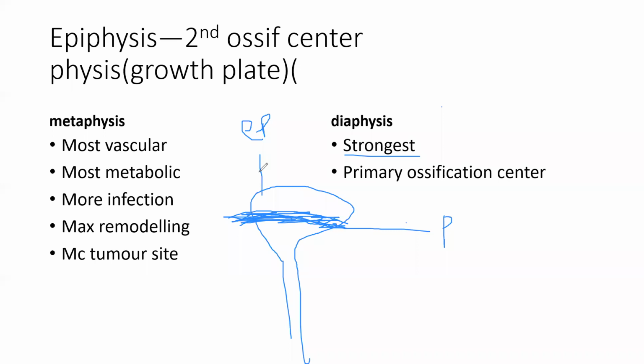The upper one is the epiphysis. So the epiphysis is the secondary growth center. The primary one is the diaphysis. Physis is called the growth plate. So just remember, physis means growth plate. It is a cartilaginous thing. If you destroy this physis, the growth will be stunted.